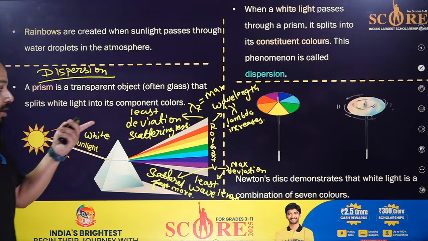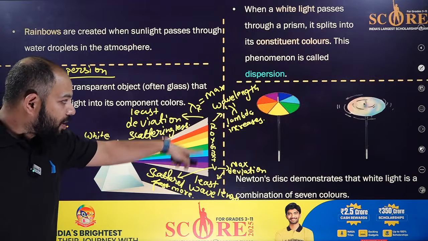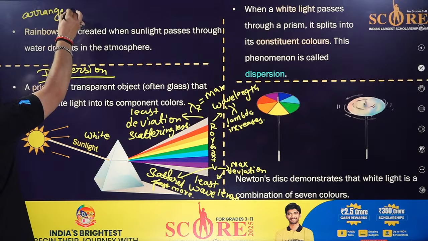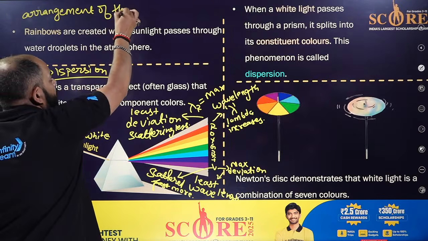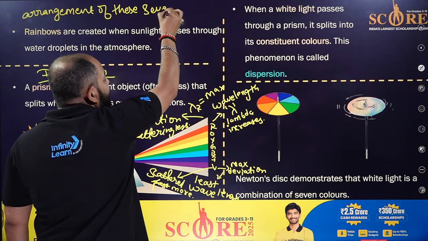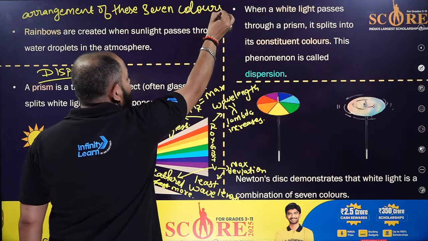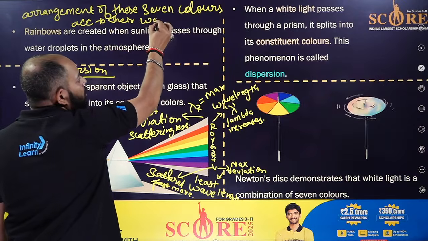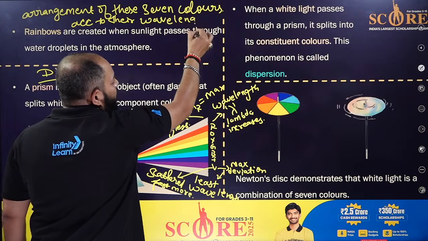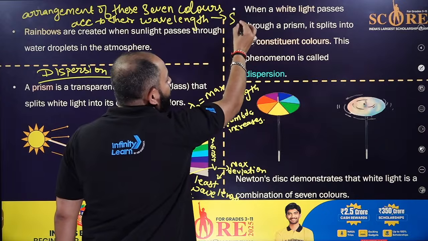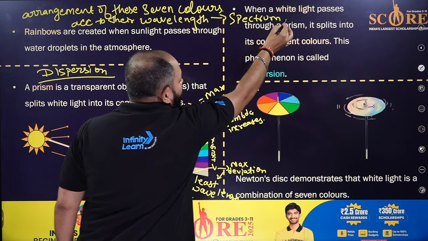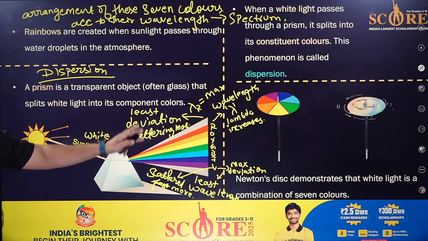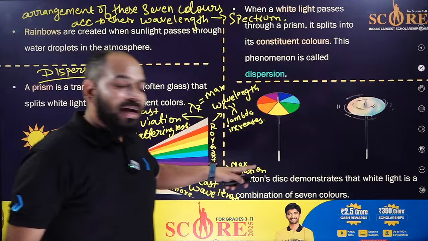One more thing: the arrangement of these 7 colors according to their wavelength is called a spectrum.